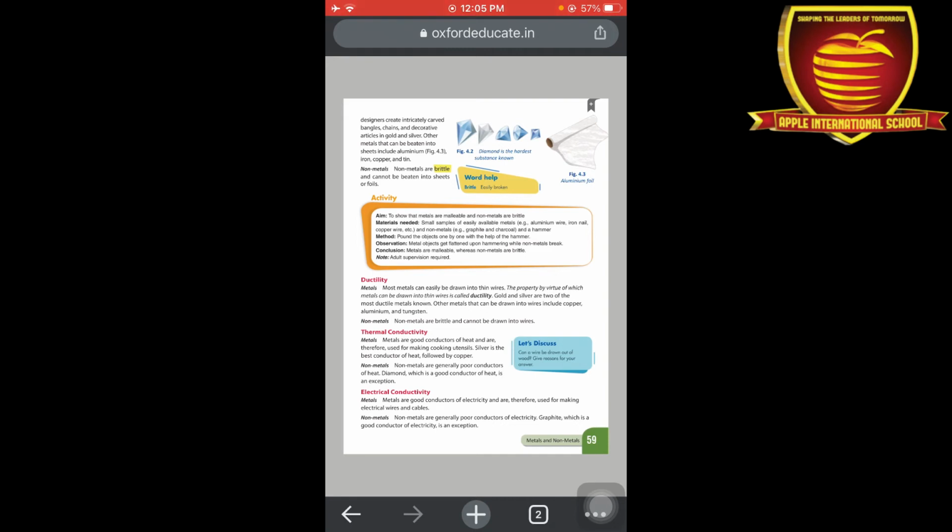Next one is electrical conductivity. Metals are good conductors of electricity, because we can make wires to pass the electricity. Electricity passes through metals like copper, silver and aluminium. These are some metals which we use for making wires. Next, non-metals are poor conductors of electricity, except one non-metal, that is graphite.